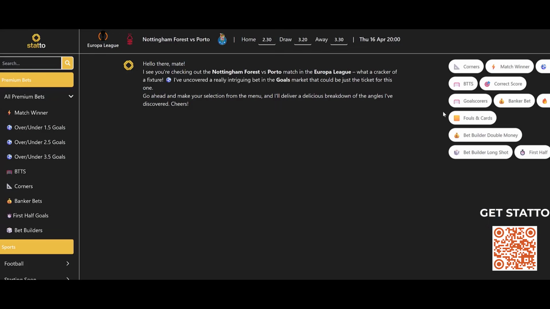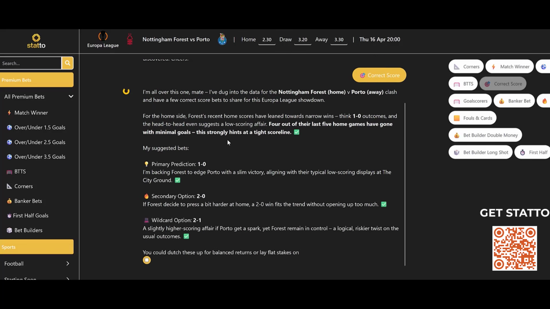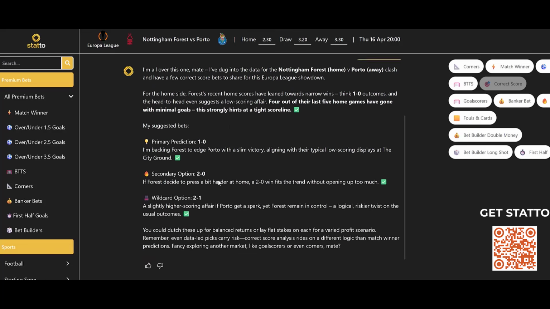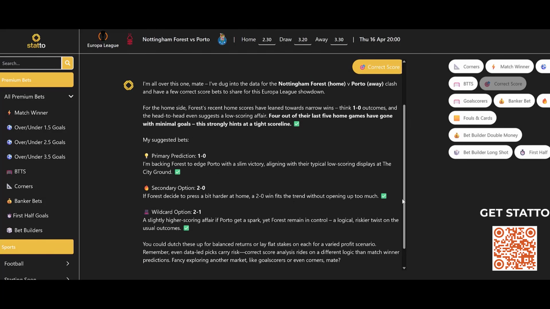So let's go on this one. Nottingham Forest versus Porto from Europa League. Let's see what the correct scores could potentially be for this one. 1-0, 2-0, 2-1 as our scores for this. So our anchor score is going to be the 1-0 to Nottingham Forest. And then we'll get the other scores into the bet also.